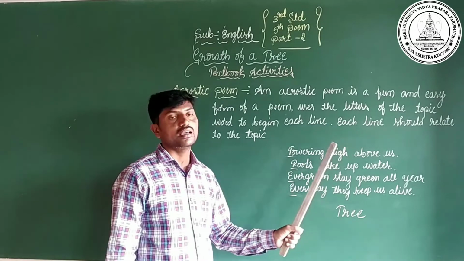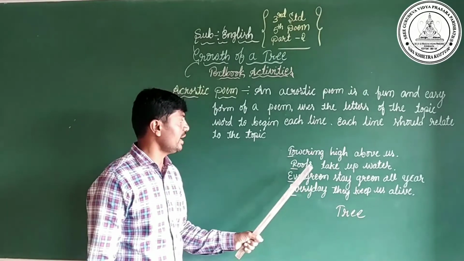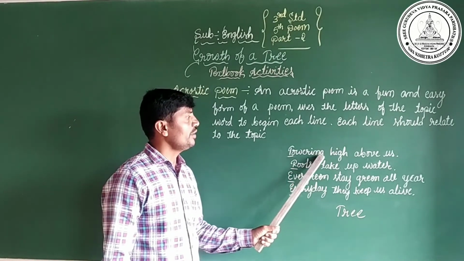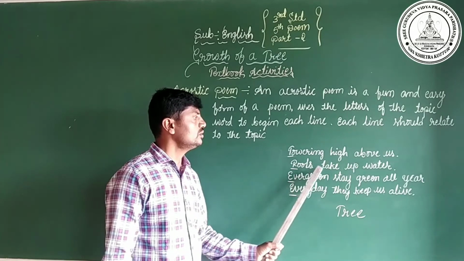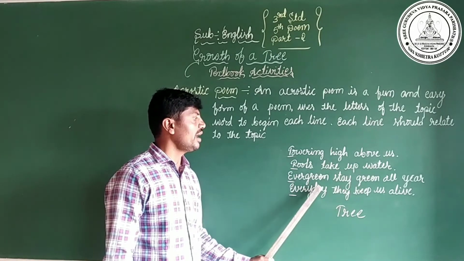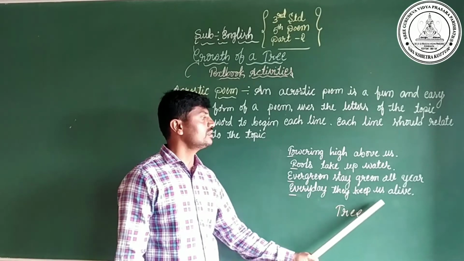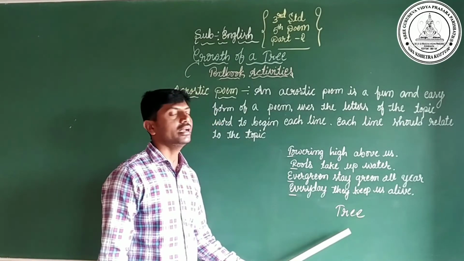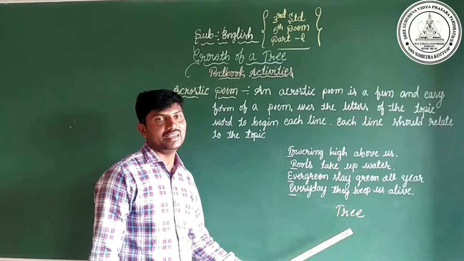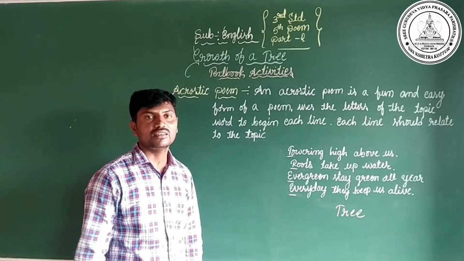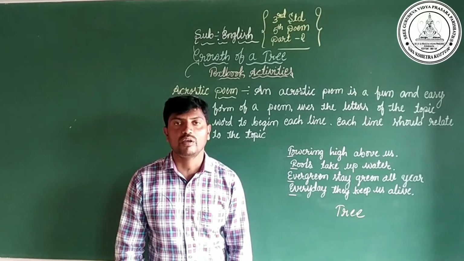Here, towering high above us, roots take up water. Every green stays green all year, and every day they keep us alive. All lines are related to the topic word tree. Like this poem we call that an acrostic poem.